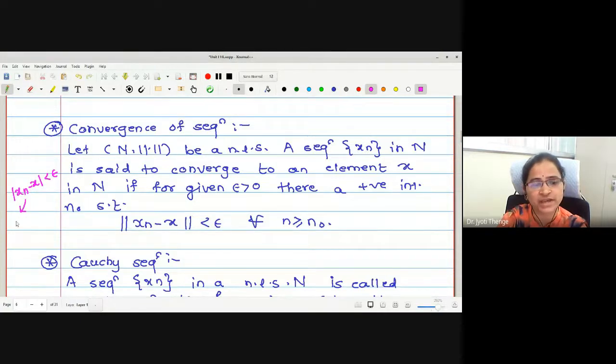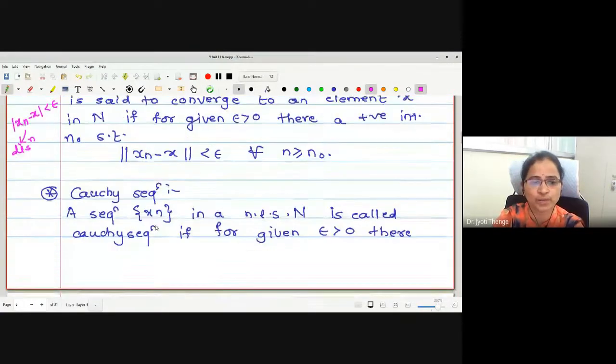What is this mod actually giving us? The distance between the sequence point and the limit. Now, in normed linear spaces, we find the distance between the 2 points with the help of the norm. Therefore, the simple change is that this modulus is replaced by a norm function.